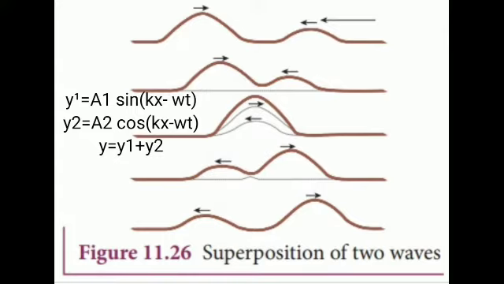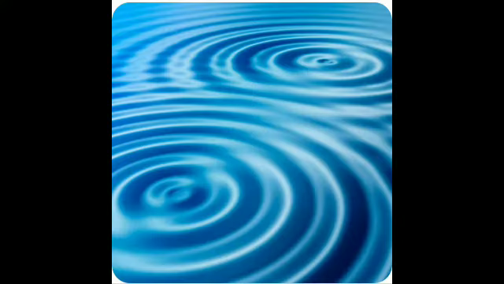then the algebraic sum y is equal to y1 plus y2. Interference of waves. Interference is a phenomenon in which two waves superimpose to form a resultant wave of greater, lower or the same amplitude. Consider two harmonic waves having identical frequencies, constant phase difference, and the same waveform, with amplitudes A1 and A2. When they move simultaneously in a particular direction, interference occurs. Y is equal to y1 plus y2.